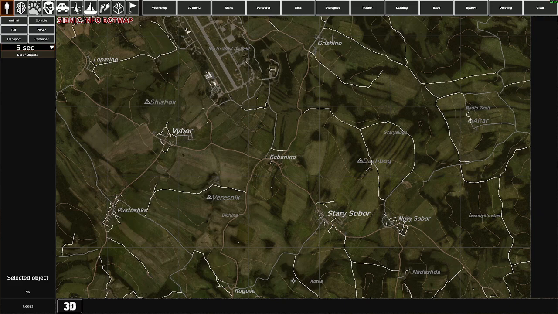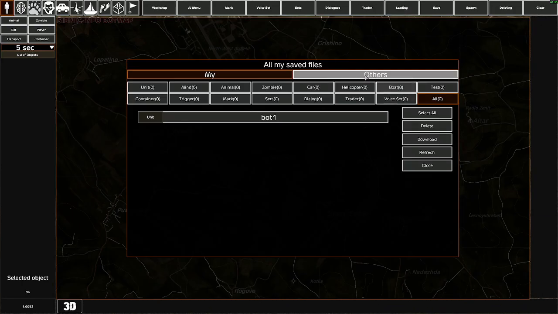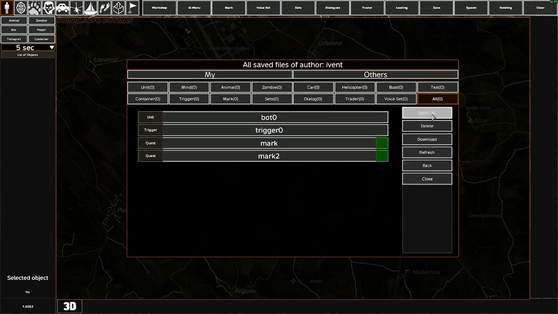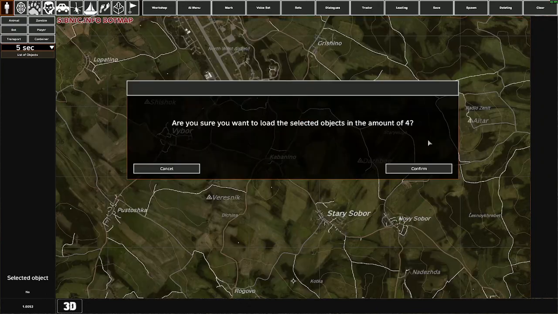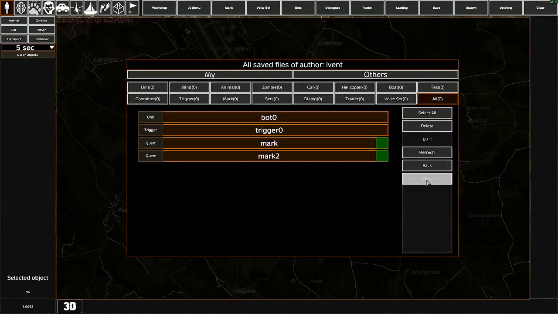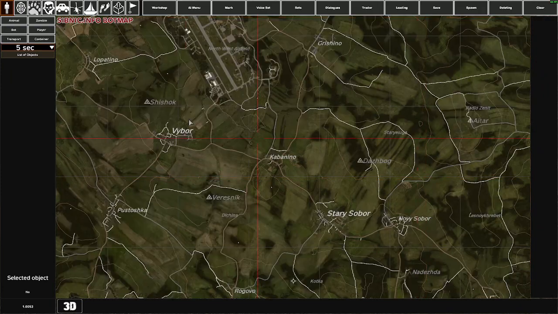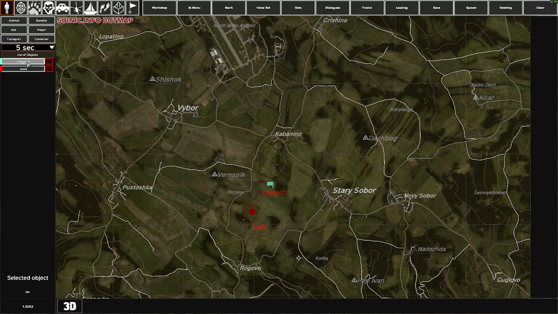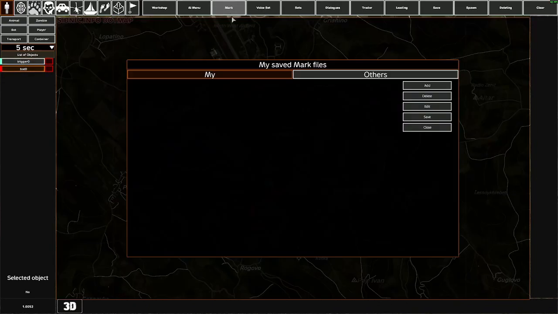Now let's look at the following. We need to upload another author's event. Go to the Upload section, select the Other tab, and be sure to click All to see all our authors. We're interested in the author Event. Open it, see all the completed tasks, select and upload. After loading, we see that a trigger and bot have appeared and our tags have appeared in the tags section.